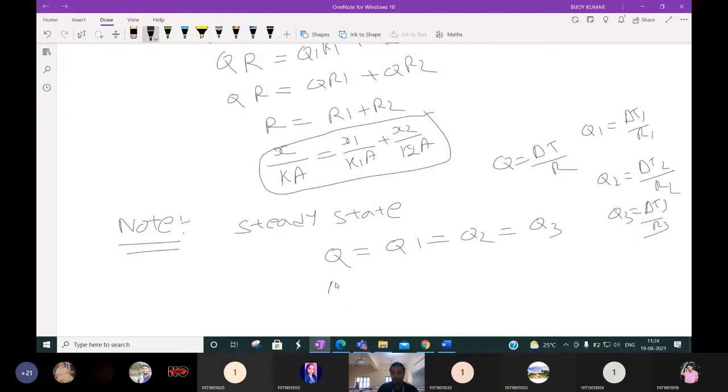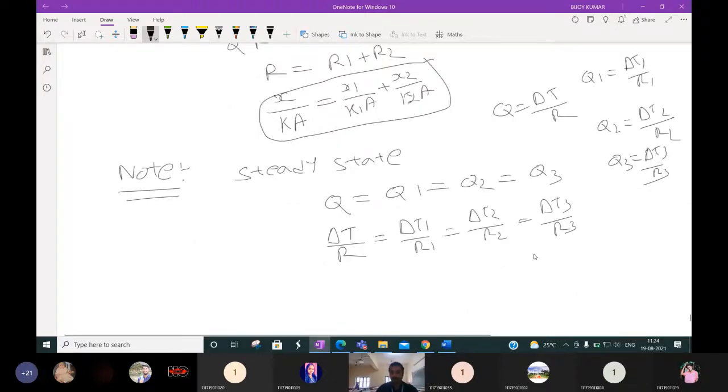So we can write delta T by R is equal to delta T1 by R1 is equal to delta T2 by R2 equal to delta T3 by R3. Please remember these things.